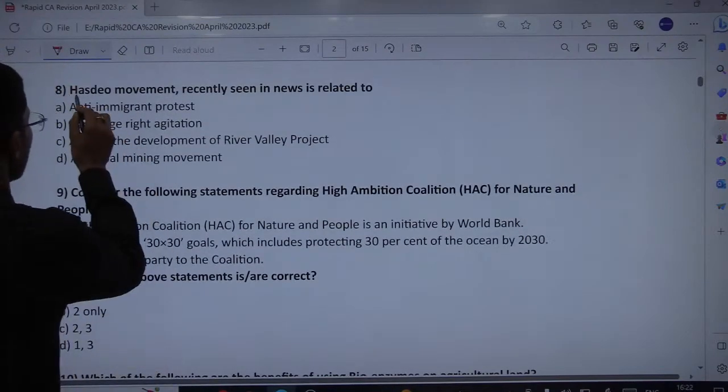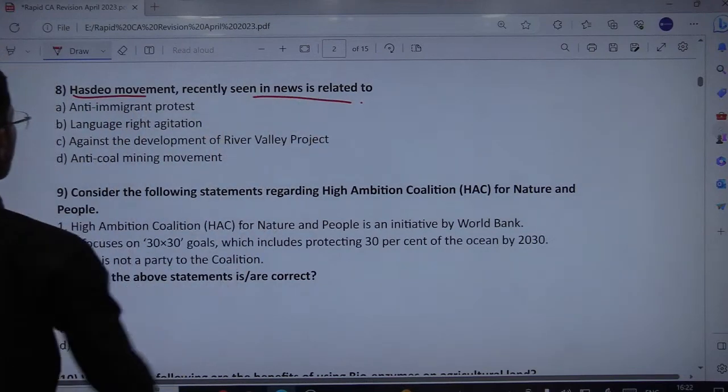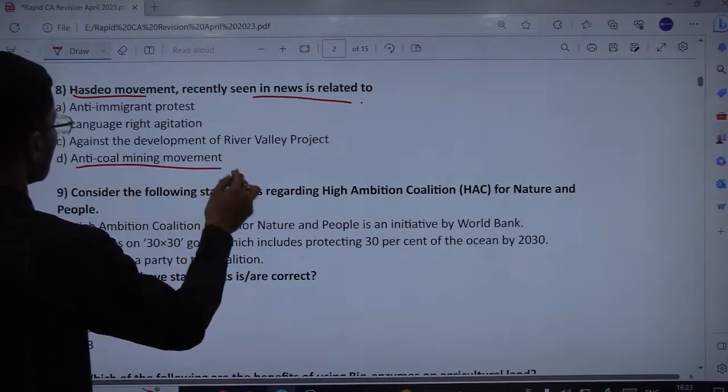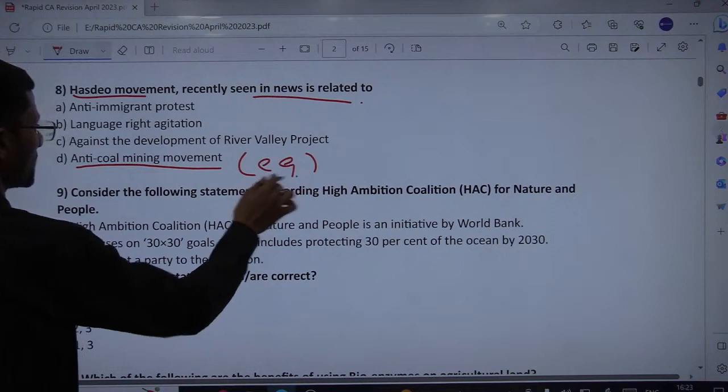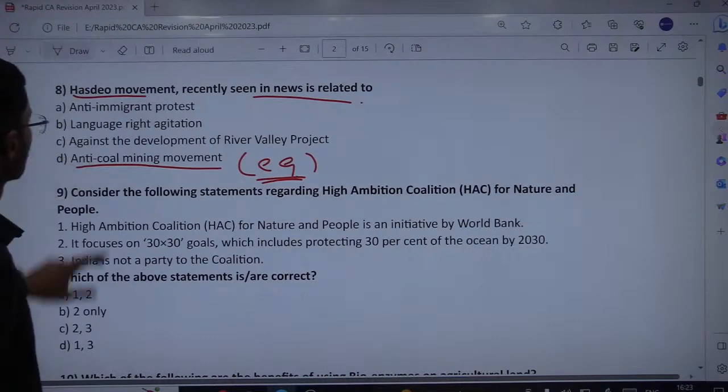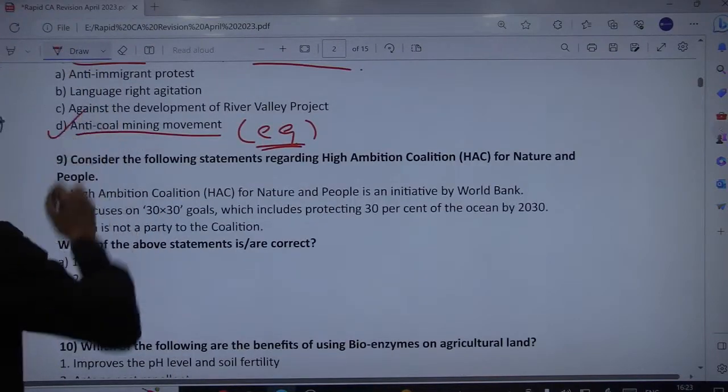Next is the Hasdeo movement, recently seen in the news. Now we are starting with environment and ecology. The Hasdeo movement was an anti-coal mining movement in Chhattisgarh basically. CG, not CH. CH is Chandigarh, CG is Chhattisgarh. So this Hasdeo movement is related to the anti-coal mining movement in Chhattisgarh. It was launched by activists against coal mining in the Hasdeo forest of Chhattisgarh. So the correct answer is anti-coal mining movement.